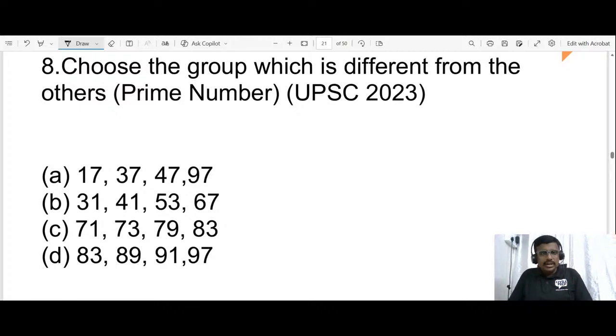It is up to you, and it is one of the easiest questions asked in the year 2023, where GS was a bit tough. Can you please find the answer?